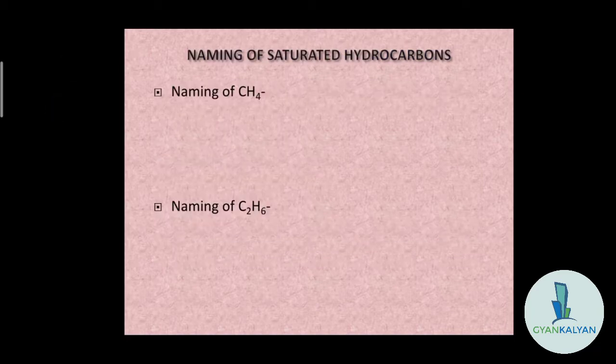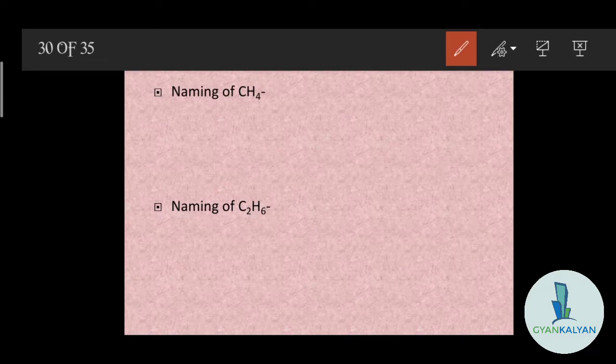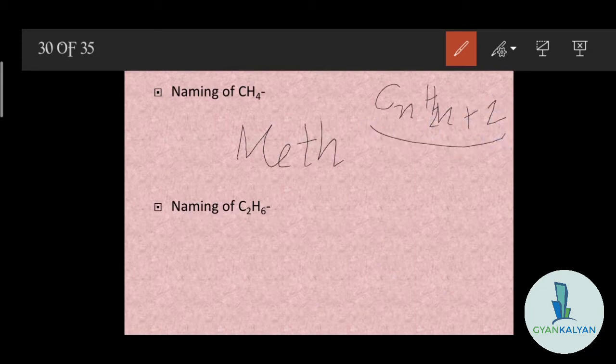Now let us take some examples. Naming of the structure CH4. From the number of carbon atoms, you can say that we will write METH because there is one carbon atom present. And from the molecular formula CH4, it fits CnH2n+2, which is the formula for alkanes.